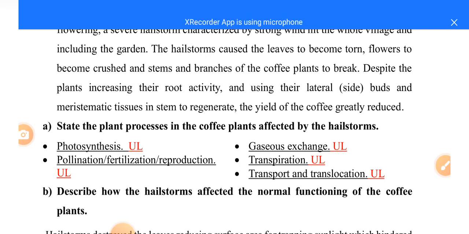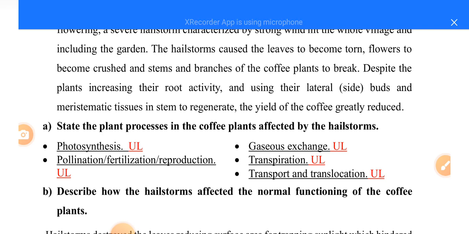Now when they say state, mention, give, name, such questions require short answers. And when they say processes which are affected, for example, in leaves, which process is there? You can talk about photosynthesis, gaseous exchange, transpiration, transport, and also translocation.